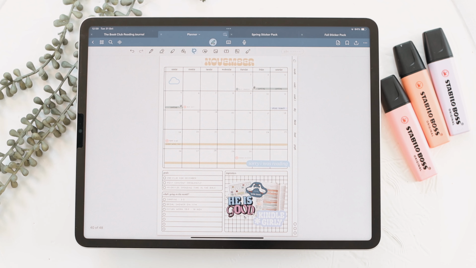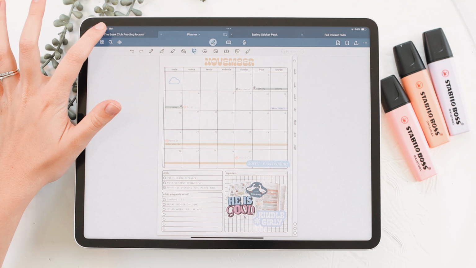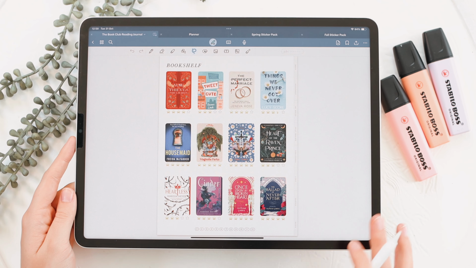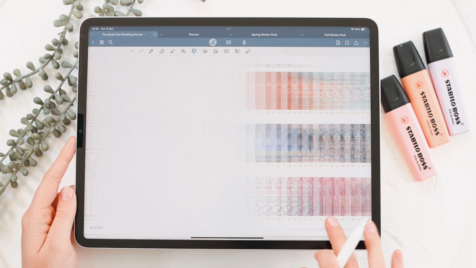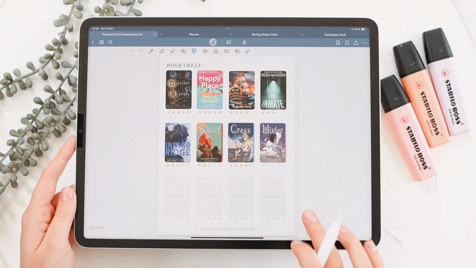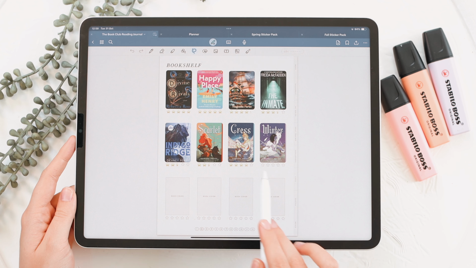And then here we have our monthly. Then I just quickly want to show you my reading journal. I'm not going to cover exactly how I use it, just so you can kind of get an idea, but I'm not going to fill it out right now because that's going to be very long. But here we have my bookshelf. So for instance, I am behind with a few books, so this is the last book that I added, but I need to fill out the rating as well as include the Curse for True Love that I've recently read.